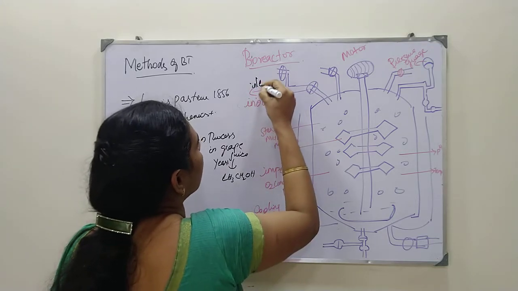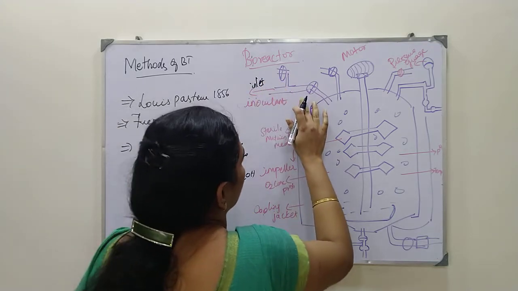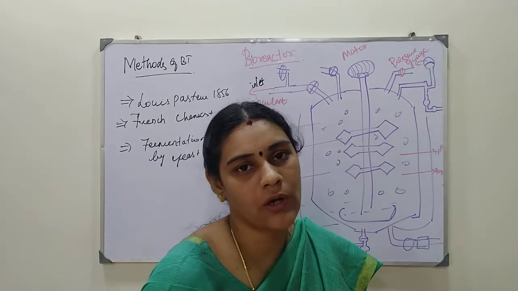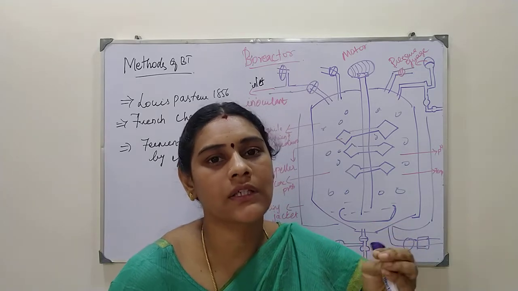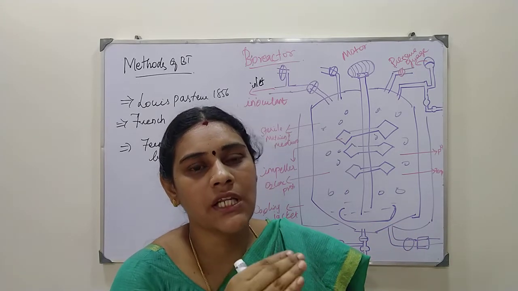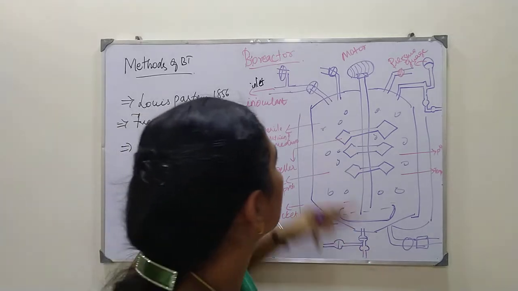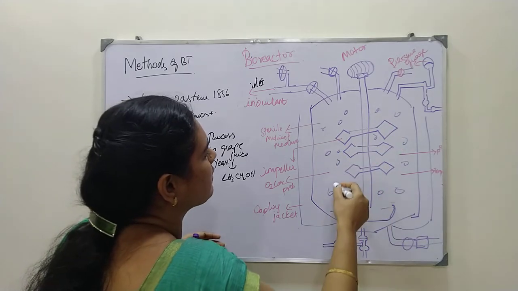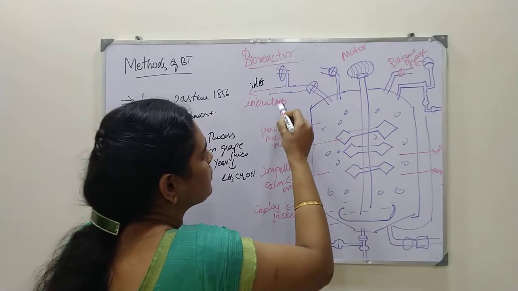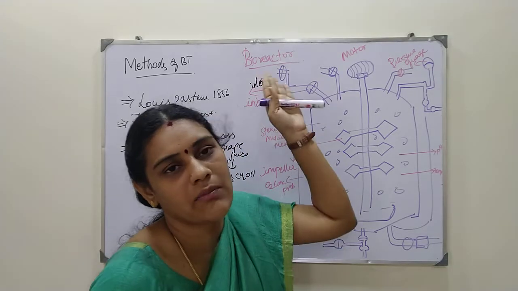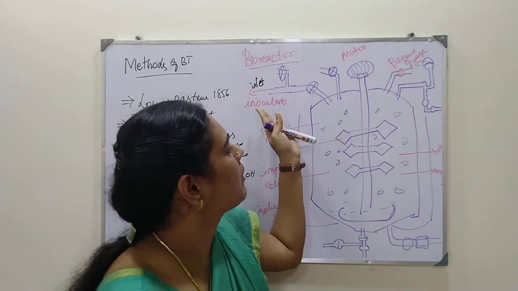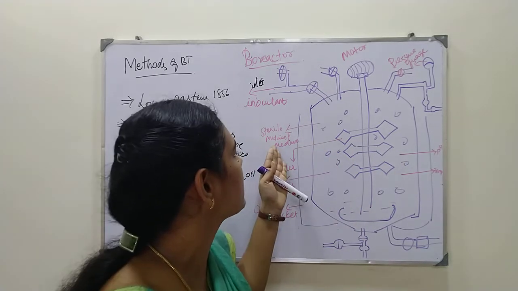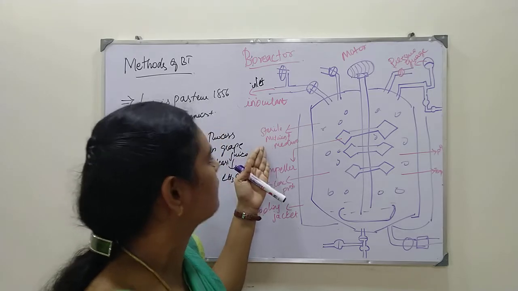This is the inlet, meaning whatever we have to add, we add through this way only. Inoculant means, as I told you in the kitchen technology, the curd is used as an inoculant, that is, the precursor material to get the new product. Here the inoculant is added through this pipe, and this already contains the sterile medium. This inoculant may consist of some cells of bacteria, animal cells or plant cells that will multiply in this oxygen-free environment with the help of the nutrients taken from this nutrient medium, which is sterile and should not be contaminated.